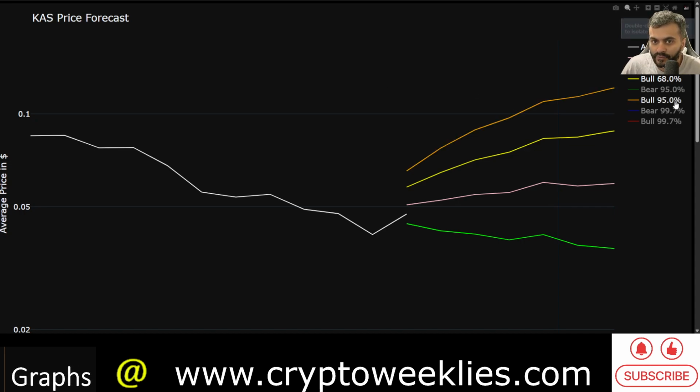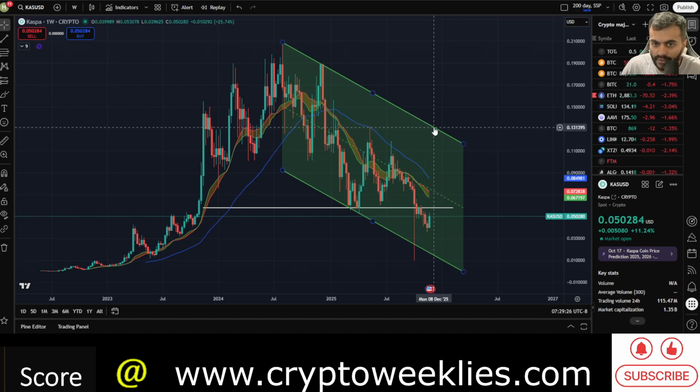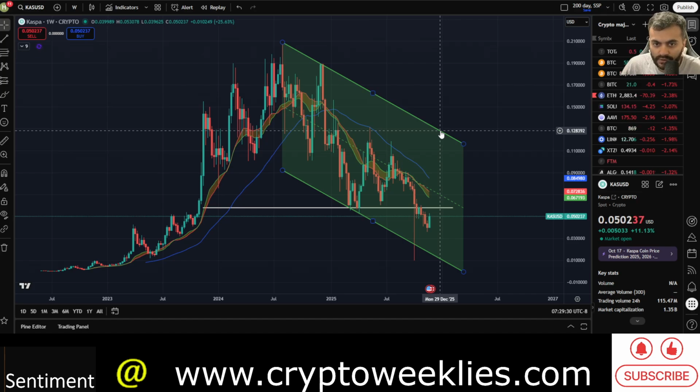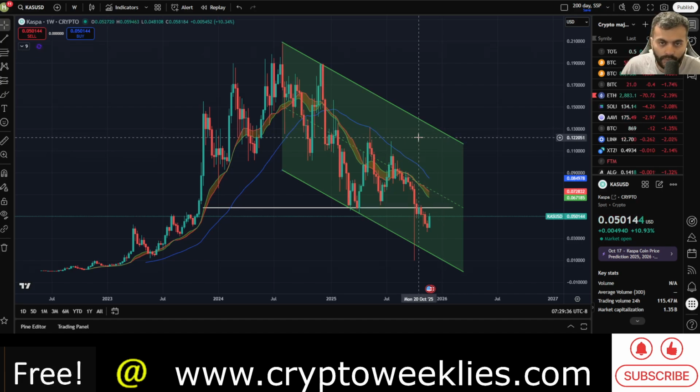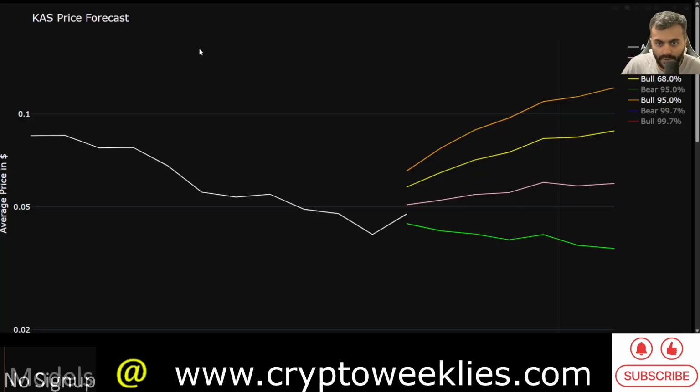With some euphoria towards the end of the year, if the market goes parabolic, 11 cents is still within the 2 standard deviation bull case. Again, that's conveniently where the top of the channel is on this green line over here. If you were to look towards the end of December, slightly closer to 12.7 cents, so that could be a visit back to the top of the channel before the 2026 potential bear market.